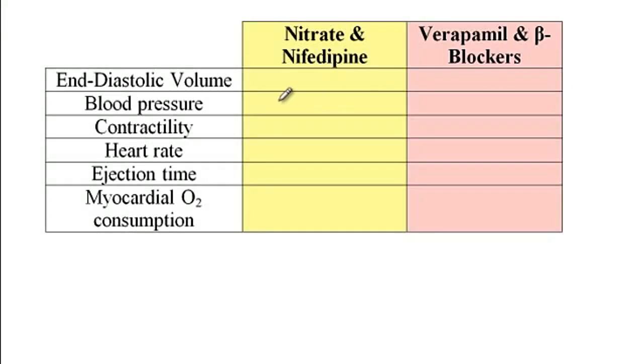In this video, I'm going to discuss how these hemodynamic parameters are going to be affected by the application of the nitrates, nifedipine, verapamil, as well as beta blockers. Now, with nitrates and nifedipine, what they will do is that they will cause both arterial as well as venous dilation.